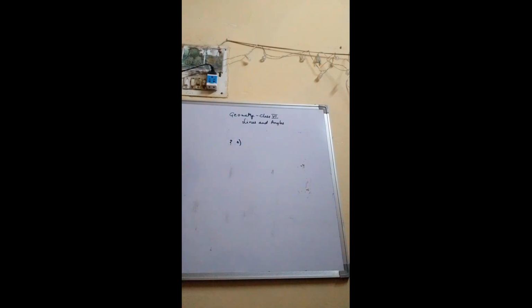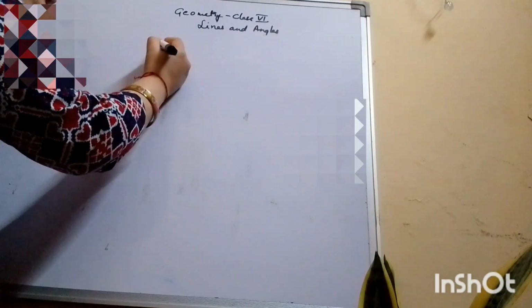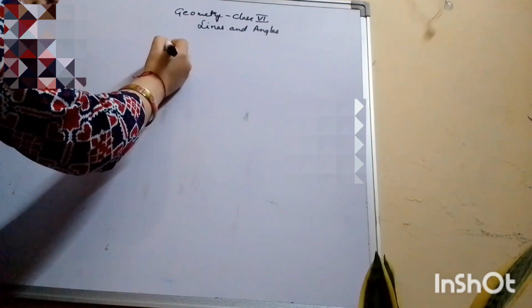So the question is, name which of the points are on the same. So the question number 4 says that line OP and line OQ meet at O. You have to draw line OP and OQ such that they meet at O. Now it is not written line OP.